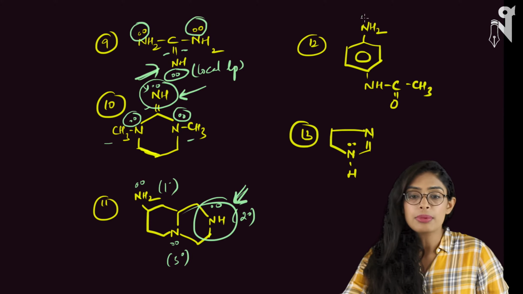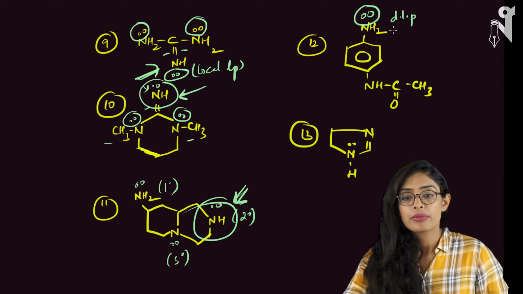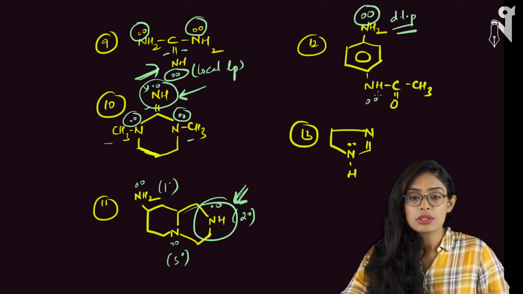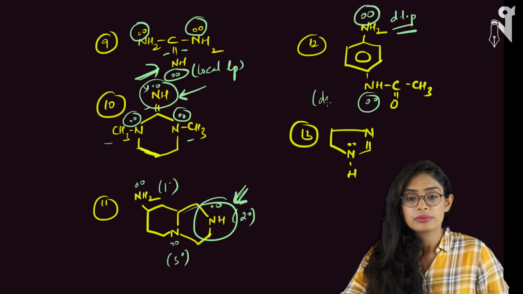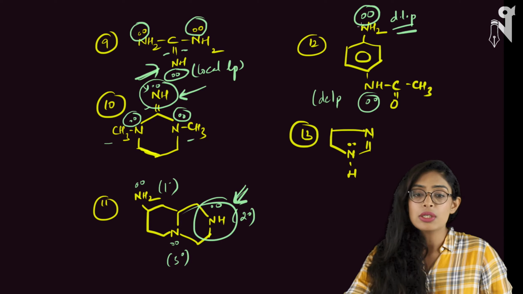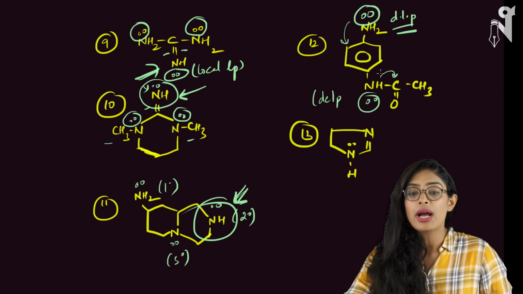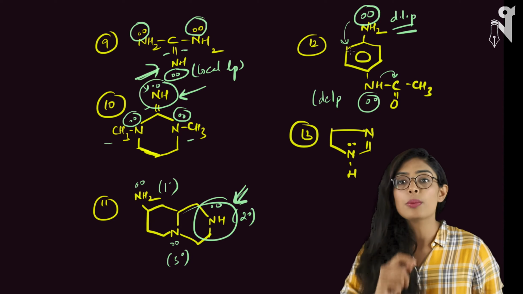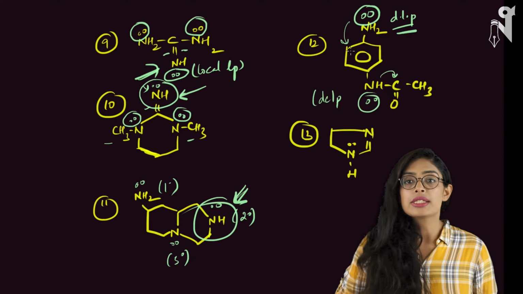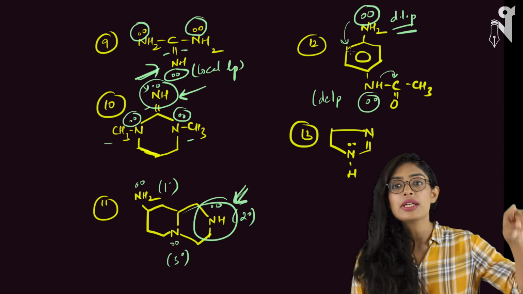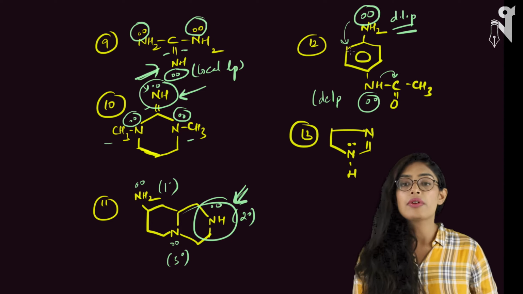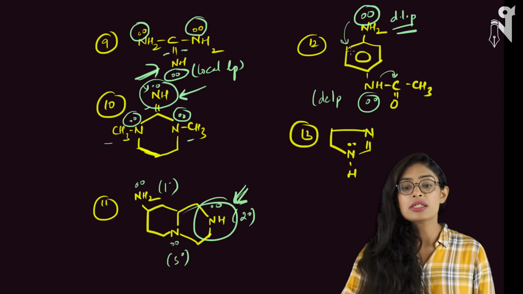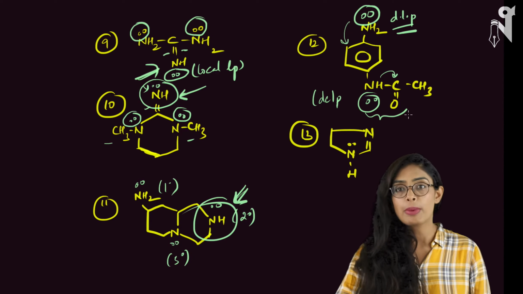Now come to the next compound. This nitrogen's pair of electrons is a delocalized lone pair. Okay, let's look at this. This is also a delocalized lone pair, as well as this is delocalized only in aniline, whereas this is delocalized along with the CO as well as with the benzene. So basically the lone pair of your nitrogen is delocalized in two ways. One is it is participating in resonance with benzene, and this is also an amide group. I had already told you how the amide group behaves.